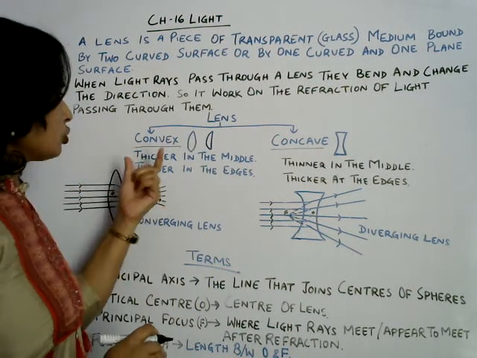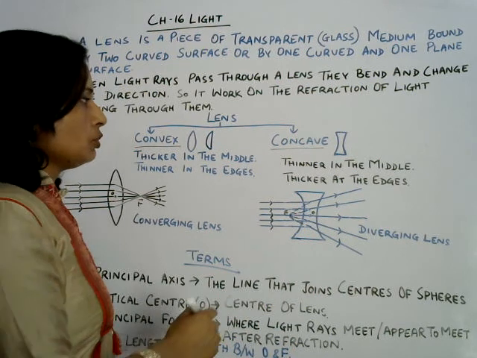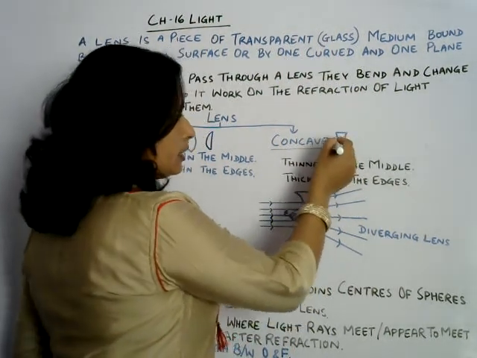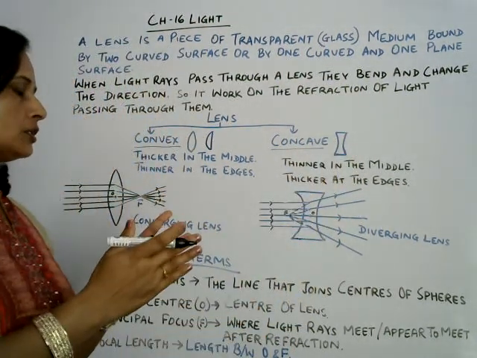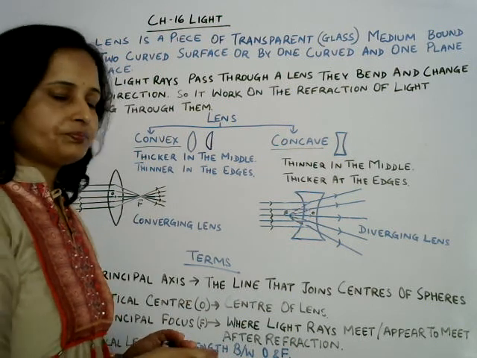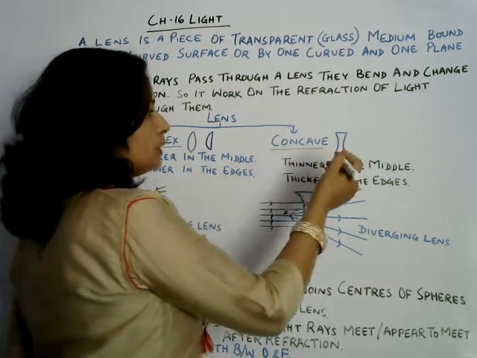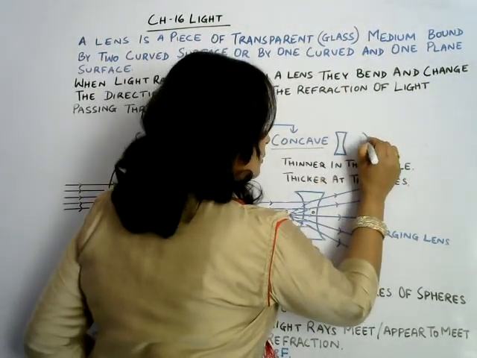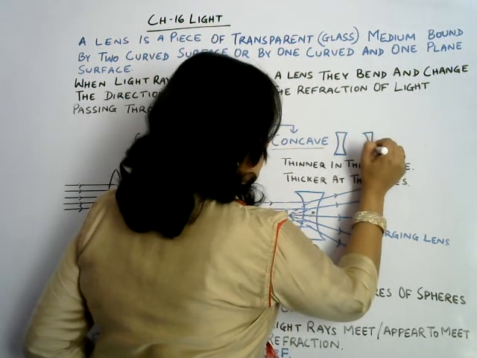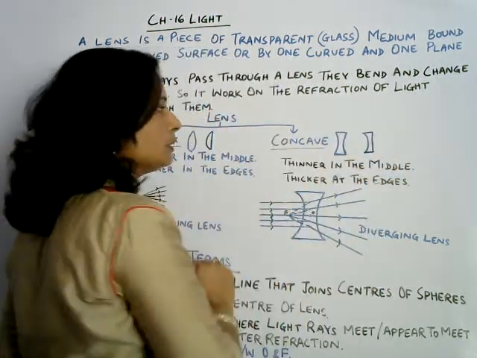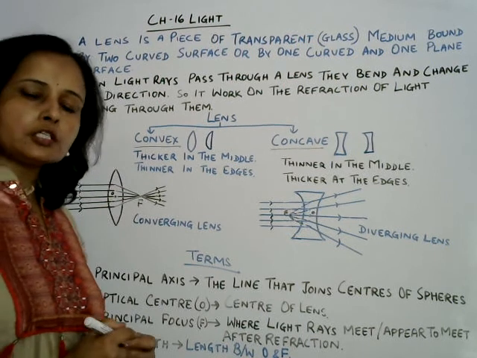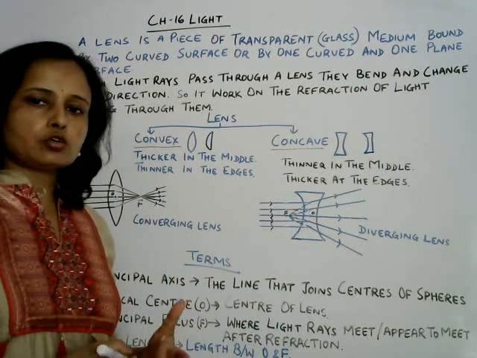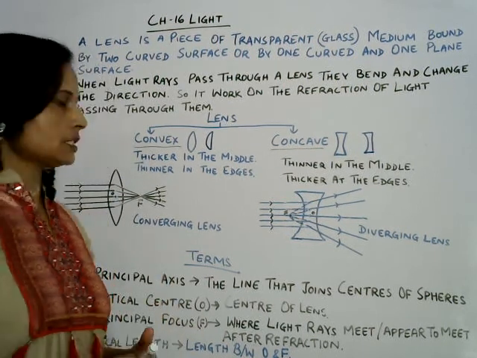Okay, so this is convex, outward. Now concave. In concave there are two surfaces either curved inward, not bulging outward but inward, or maybe one flat and one curved surface. So this is the structure of convex and concave lens.